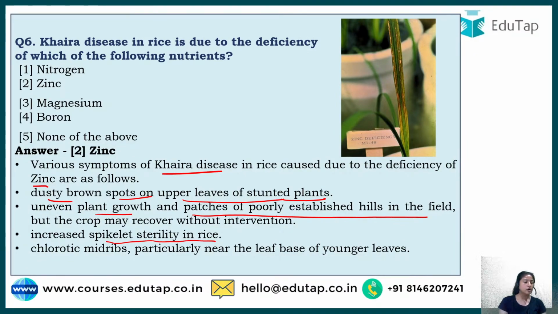So Saurabh, Khaira disease is a disease which you can see in the slide. This particular disease is caused due to the deficiency of zinc. Deficiency means a rice plant requires zinc for growth, but the soil is deficient in zinc. So if it is deficient in zinc, the plant won't be able to consume it.